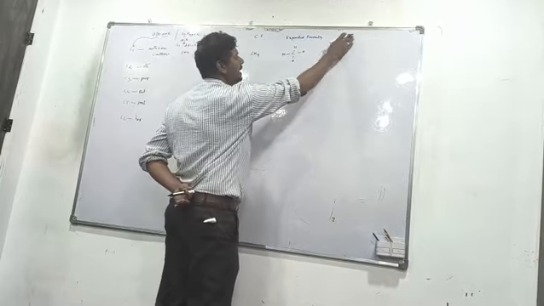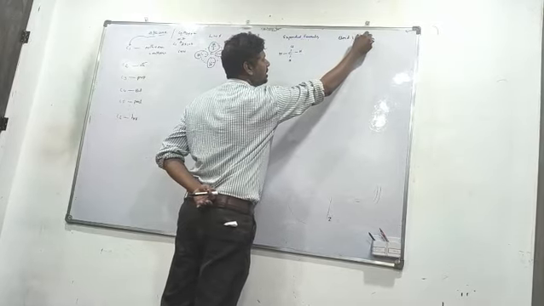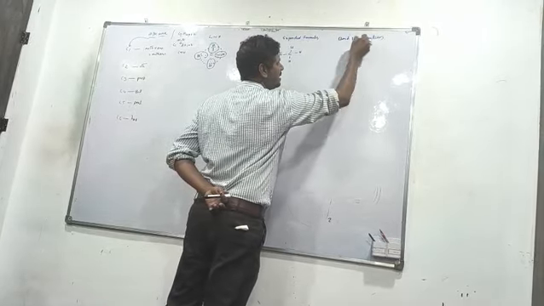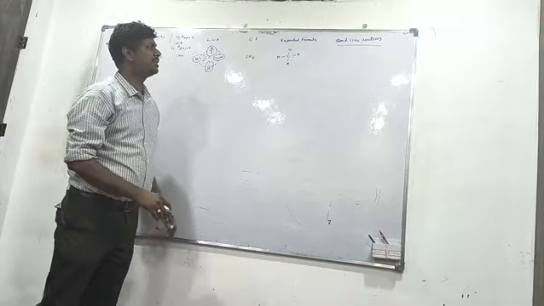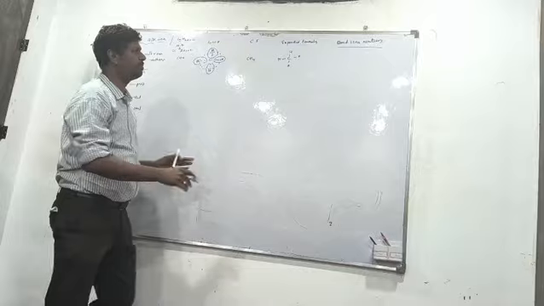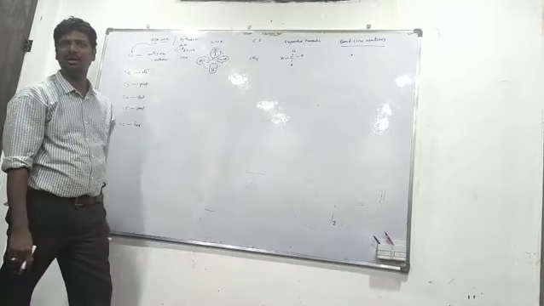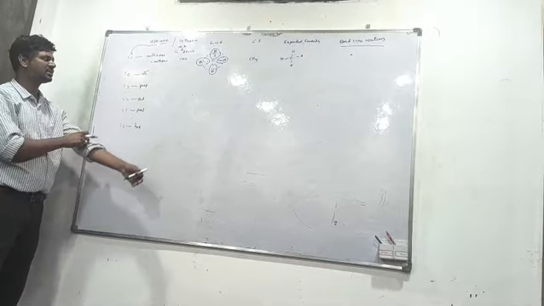Next is the bond line notation, beta. This representation was asked in earlier examinations, so bond line notation type questions are there. For methane, it is a dot, the carbon containing 4 hydrogens.